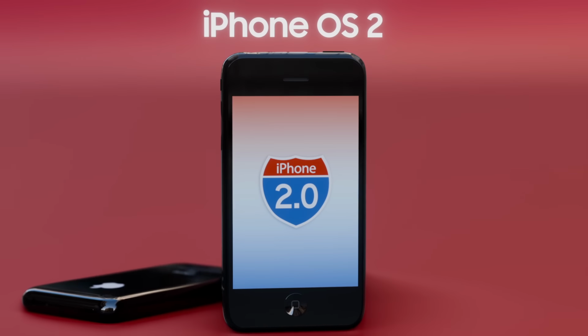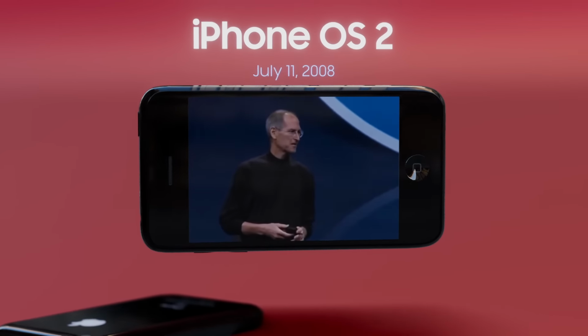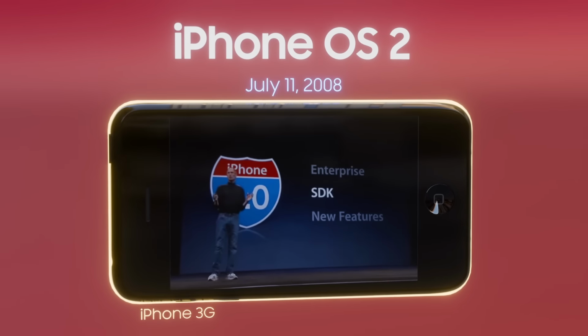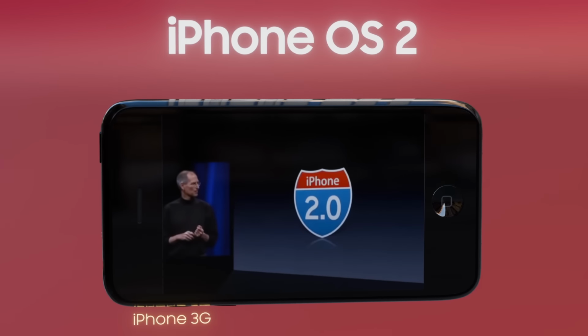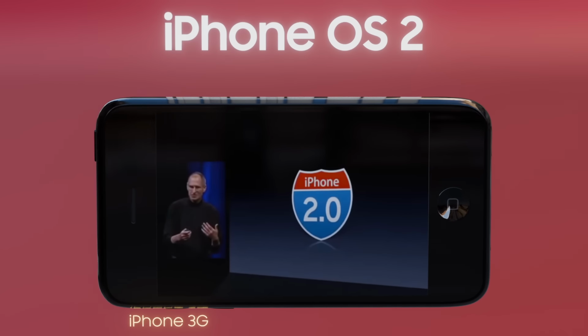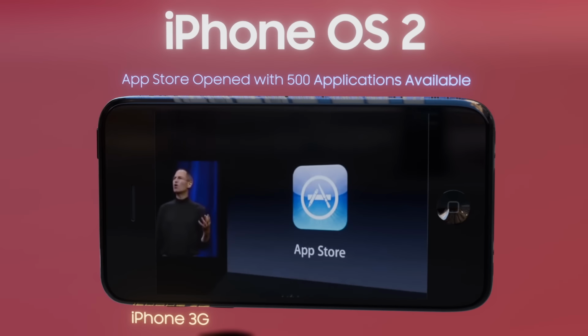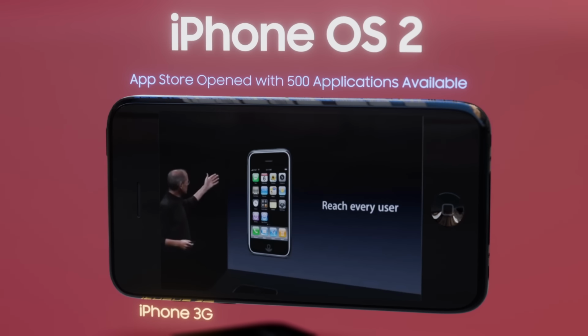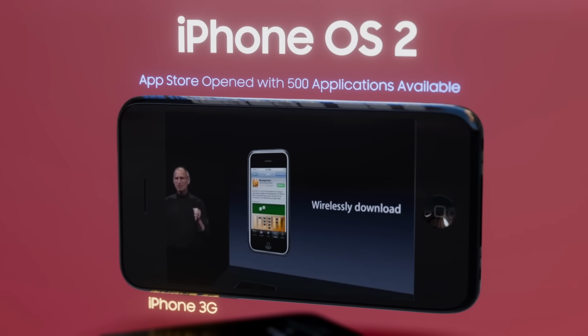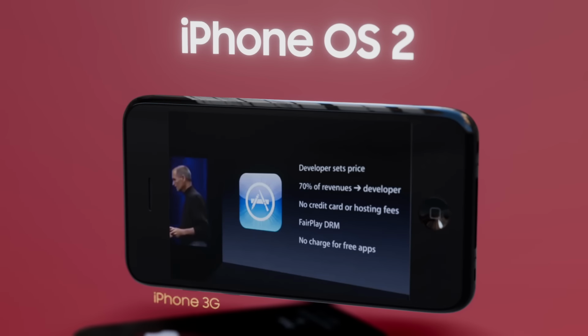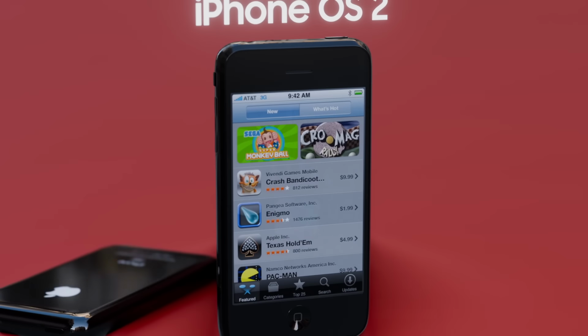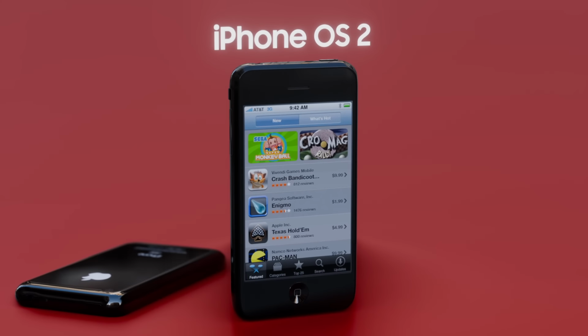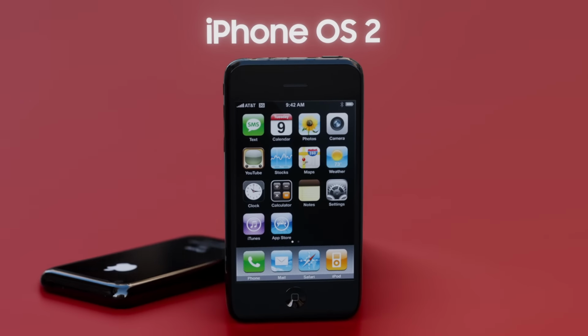iPhone OS 2 launched on July 11, 2008, alongside the iPhone 3G, marking a pivotal moment in mobile technology by introducing the App Store, which for the first time allowed users to download third-party apps directly onto their devices. This transformed the iPhone from a closed system into a versatile platform, sparking a new era of mobile software development.